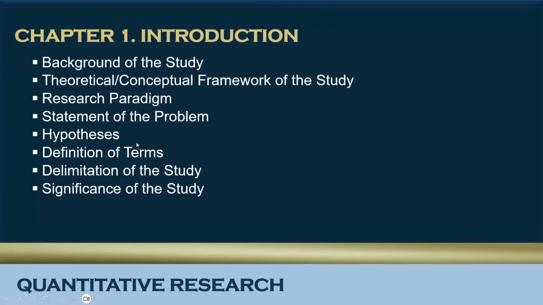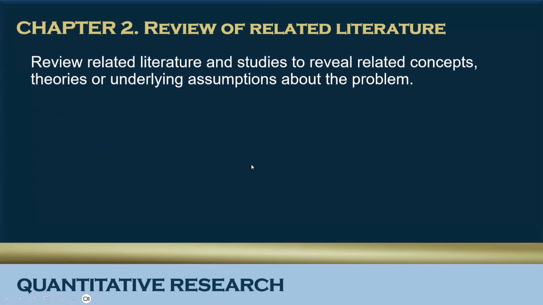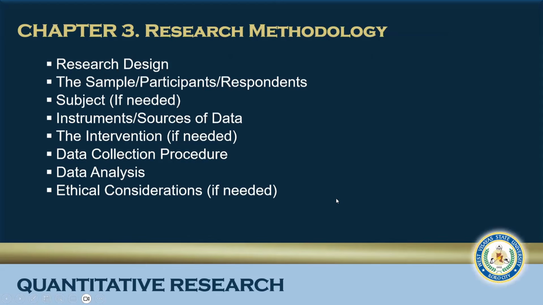If you do not have an inferential research question, there is no reason for you to include hypotheses, definition of terms, delimitation of the study, and significance of the study. For the second chapter, this is review of related literature. Review related literature and studies to reveal related concepts, theories, or underlying assumptions about the problem.